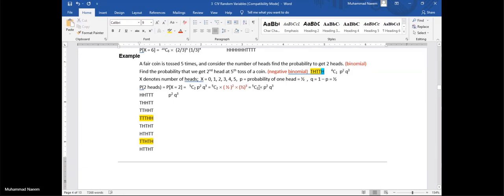But if a student solves a negative binomial problem with the coefficient of the binomial distribution, the answer is wrong because he is not understanding the situation. He does not know that this problem is related to negative binomial. The complete question will be false.